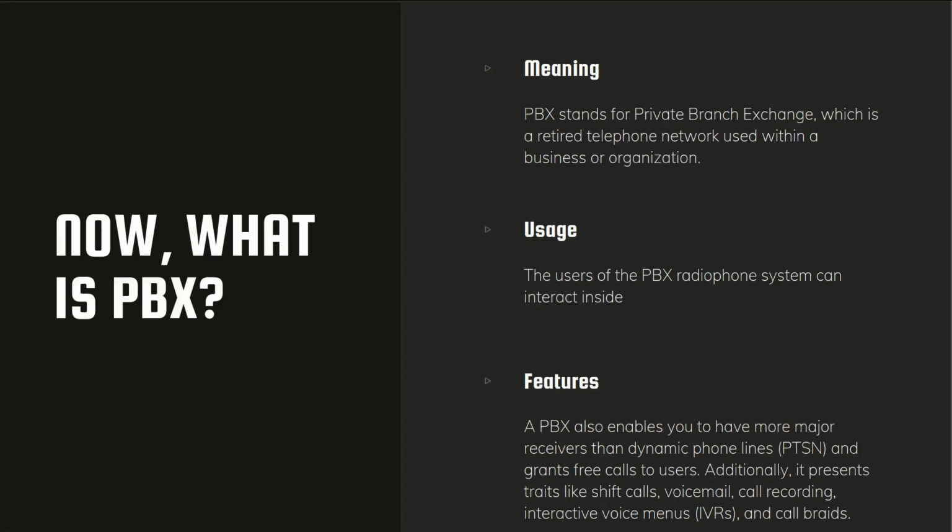Traditionally, PBXs had their proprietary phones, and there was no way to reuse these phones with a different system.